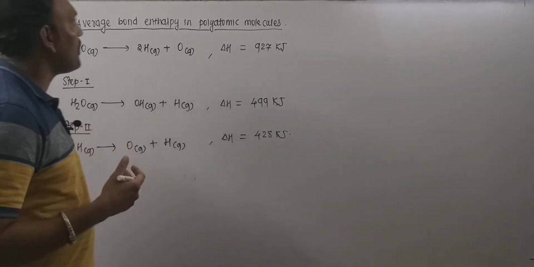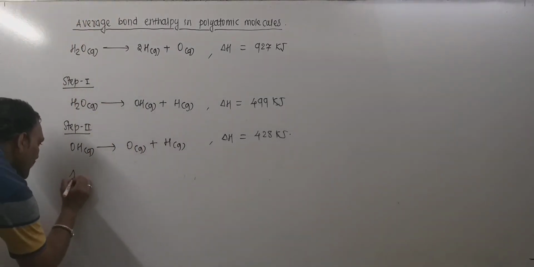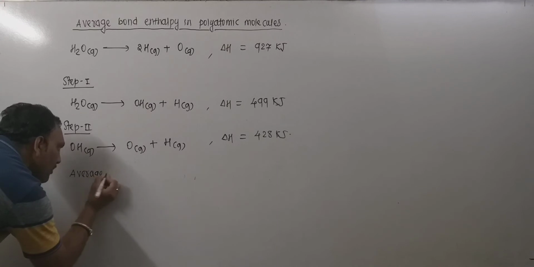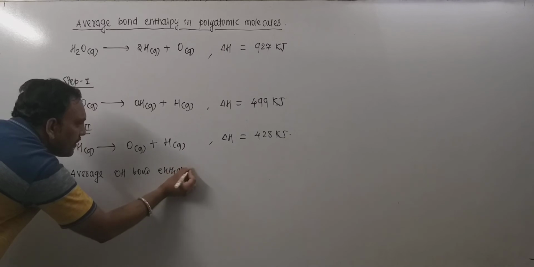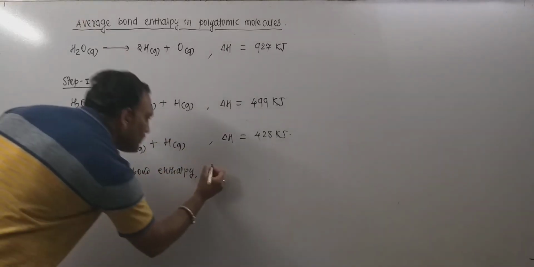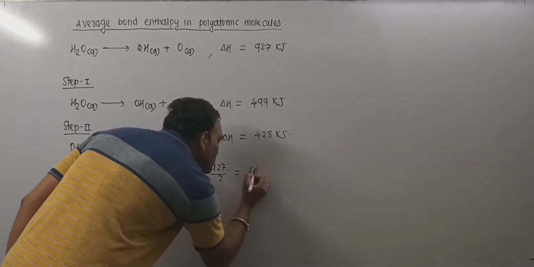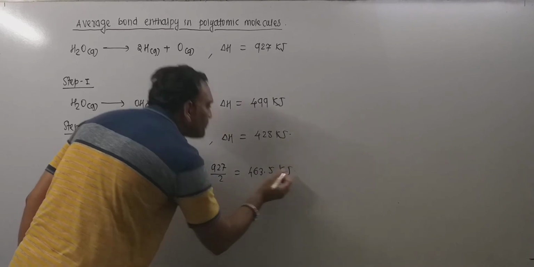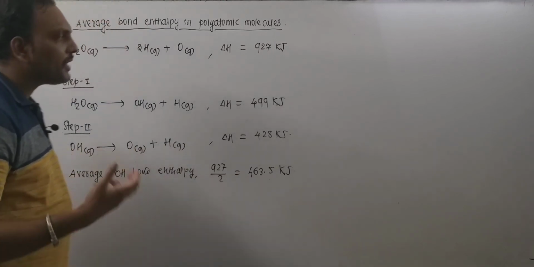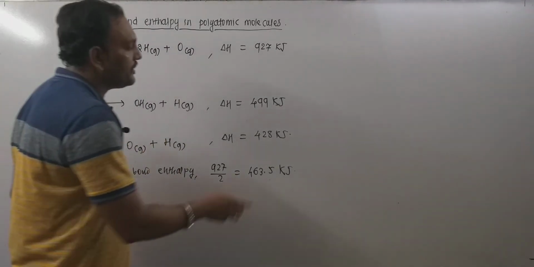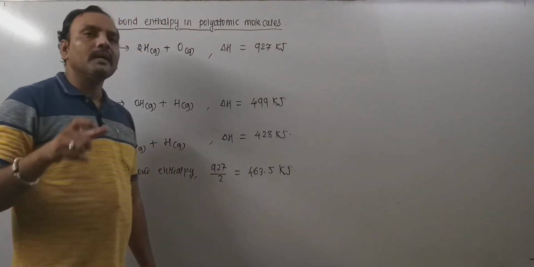Now in this case, it is very difficult to consider those numbers. Therefore, average bond enthalpy is taken into consideration. Thus, the average OH bond enthalpy can be the average of that: 927 divided by 2, which comes to 463.5 kilojoule. Thus 463.5 kilojoule is the average OH bond enthalpy in this very case, and this amount is to be taken into consideration for calculation purposes.